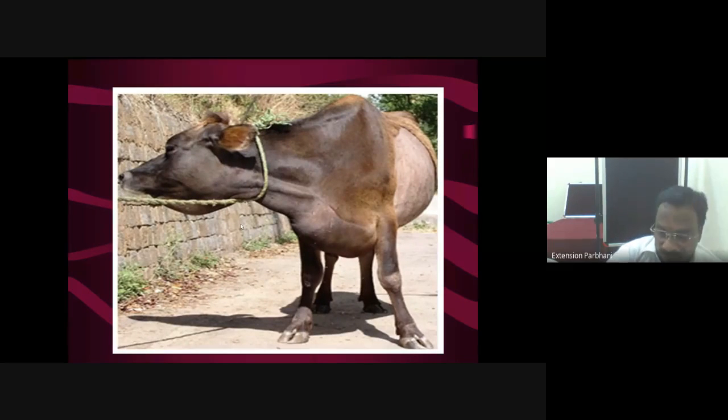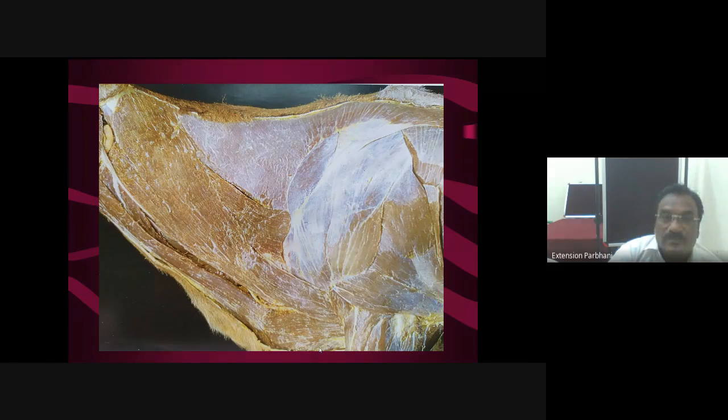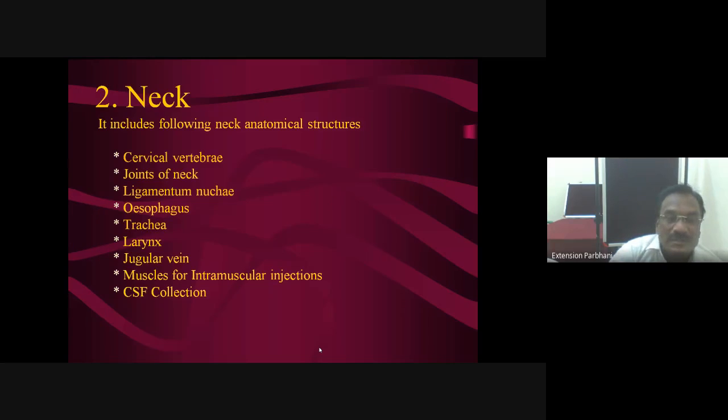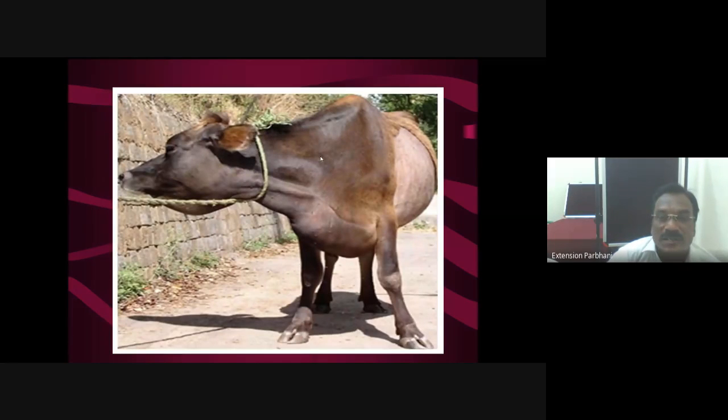Now this neck region is formed by cervical vertebrae. Present in the neck region, these are cervical. You know, 7 cervical vertebrae: first is atlas, second axis, and third, fourth, fifth, sixth, and seventh. Now, in between the atlas, the first cervical vertebra, and the occipital condyles of the skull, means the posterior aspect of the skull, there is the occipital bone, and there are 2 condyles surrounding the foramen magnum. Through this foramen magnum, the spinal cord passes behind, and it passes through the neural canal of the vertebral column.